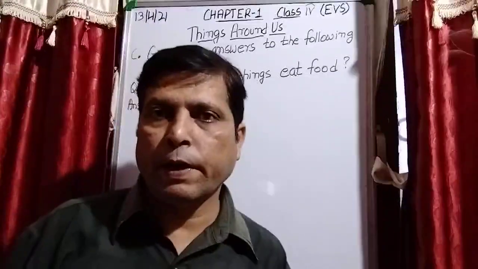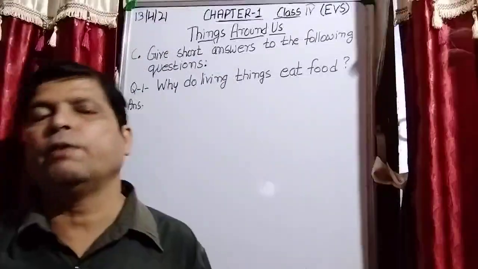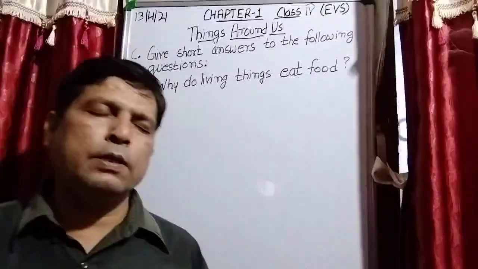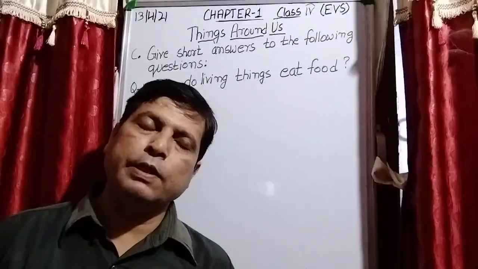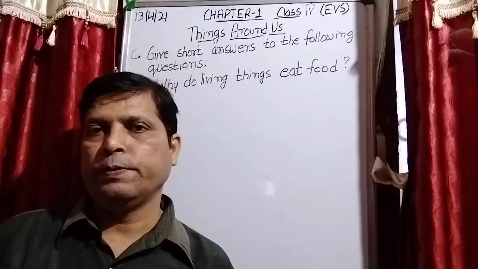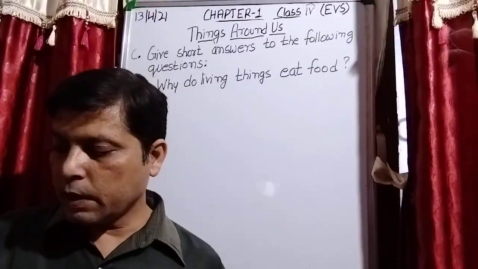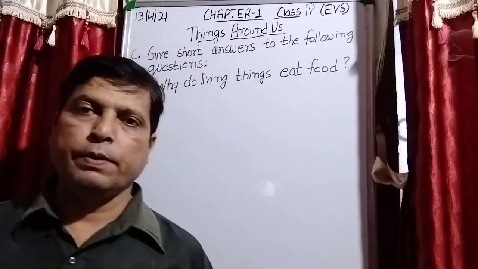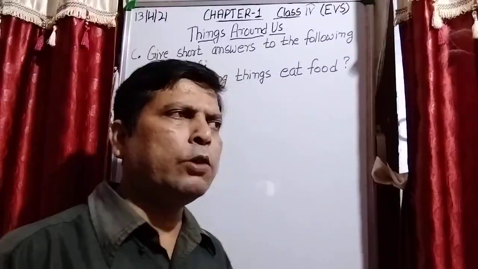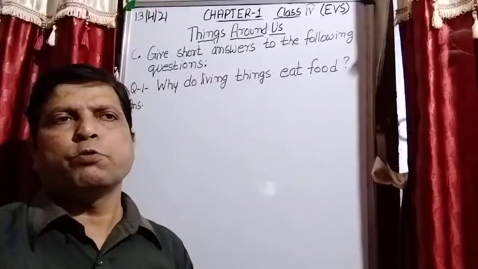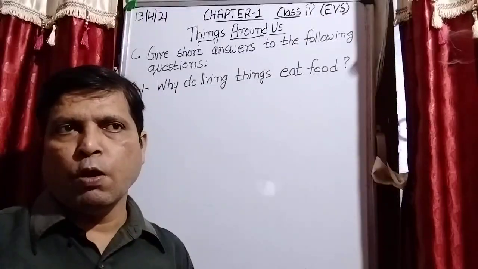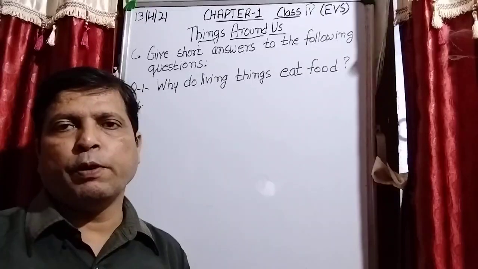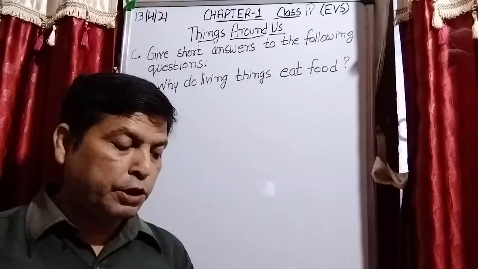When I was explaining the chapter, we already discussed this. This is the first characteristic of living things, that living things need food. What is the reason? All living things need food to live. If we do not get food we will die, because when we eat food, food gives us energy to perform different types of activity.